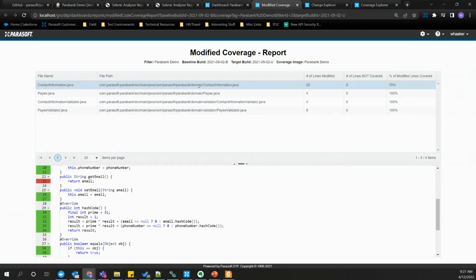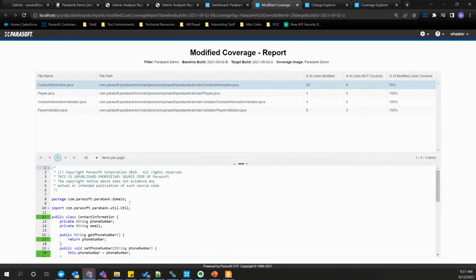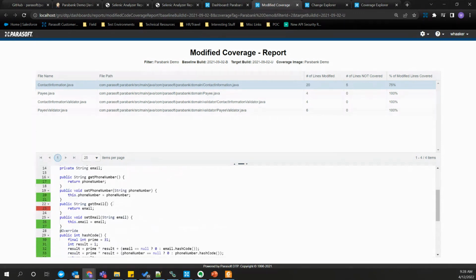And so if we look at our contact information class, this is a new class that got added in the feature branch. We can see 75% coverage, and here line 23, this get email method wasn't covered.